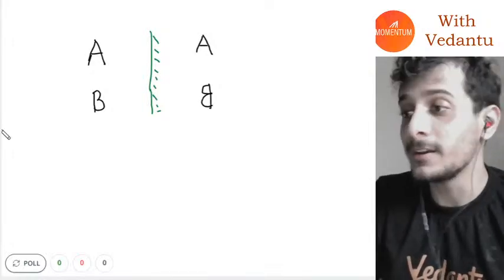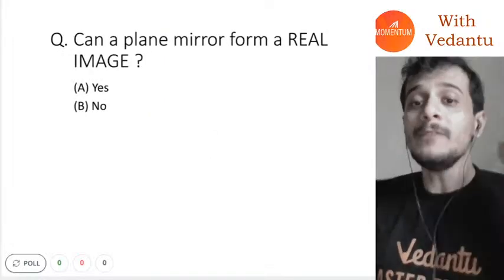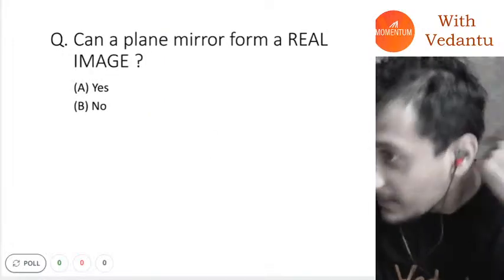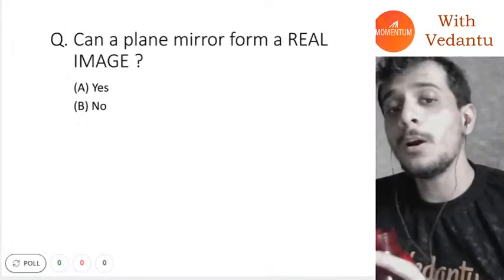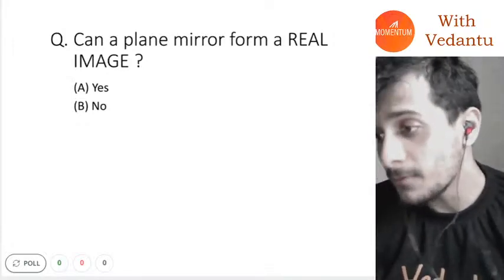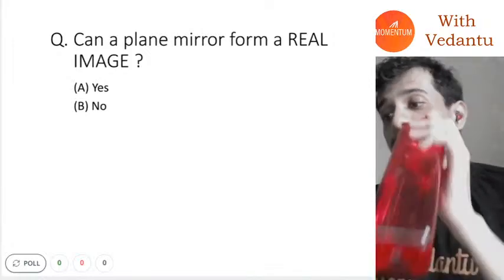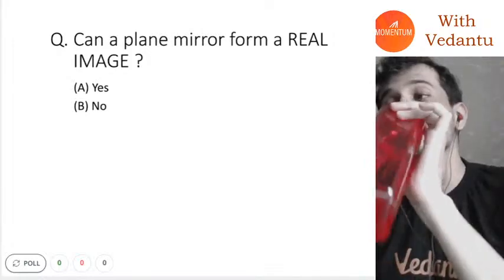I hope everybody understood. Now everybody can tell me, the answer to this question: can a plane mirror form a real image? Yes or no? Everybody, give me the answer.